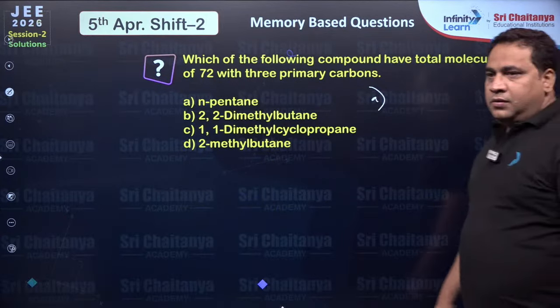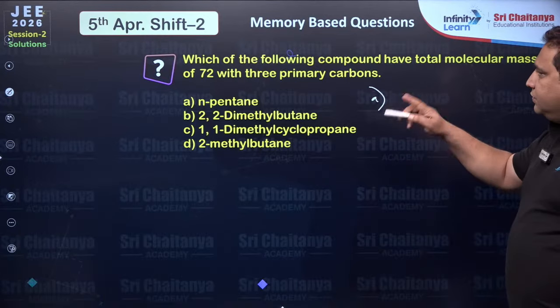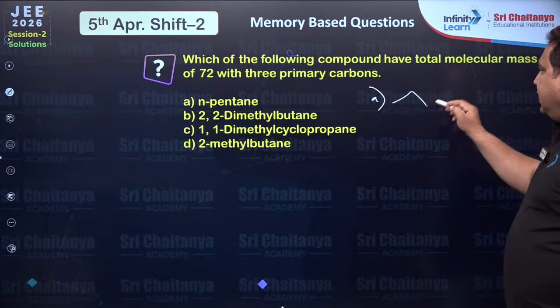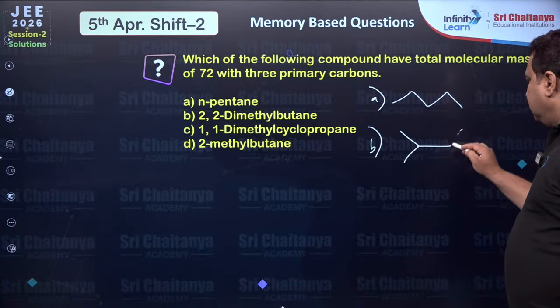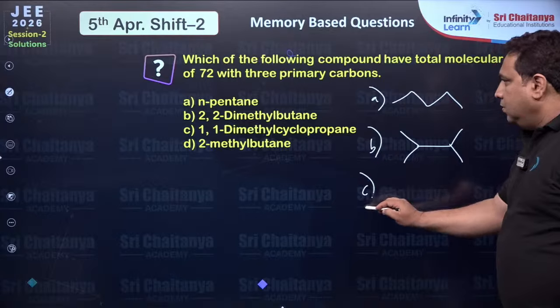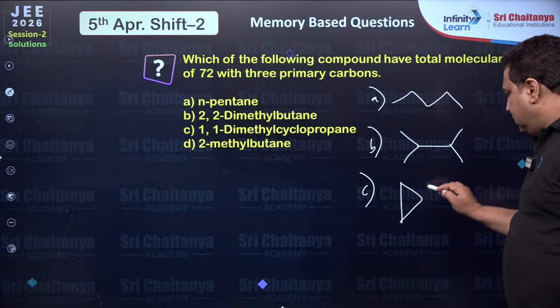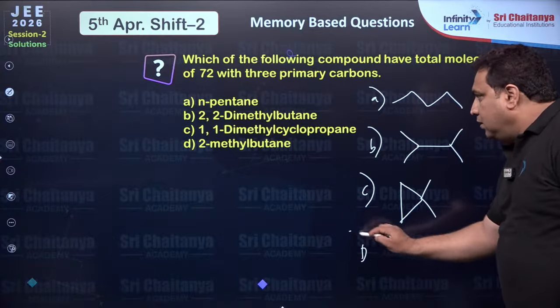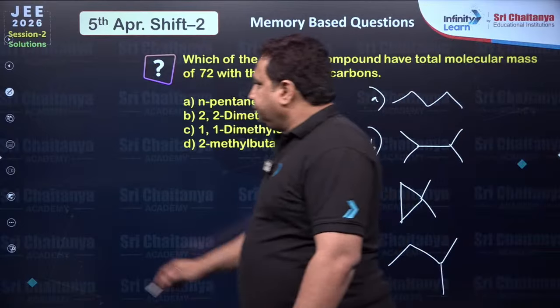Next. Now coming to: which of the following compounds has a total molecular mass centered with 3 primary carbons? n-pentane, 2,2-dimethyl butane, 1,1-dimethyl cyclopropane, and 2-methyl butane. Right?